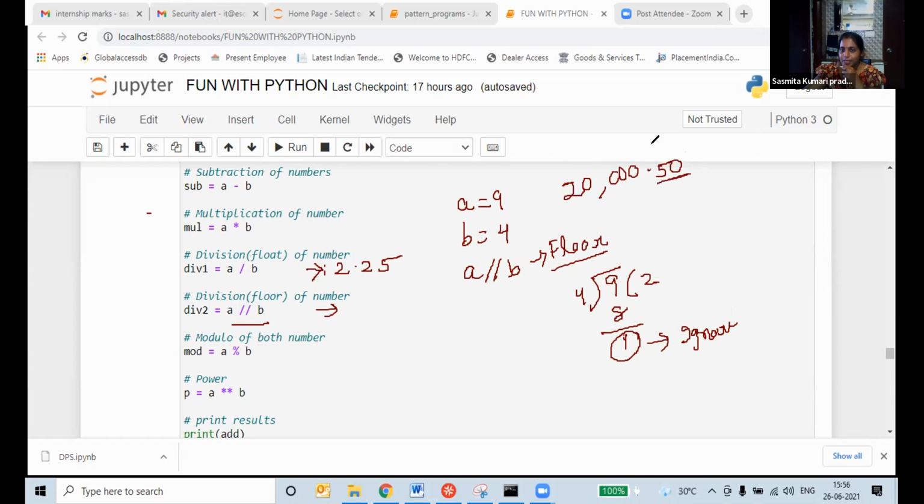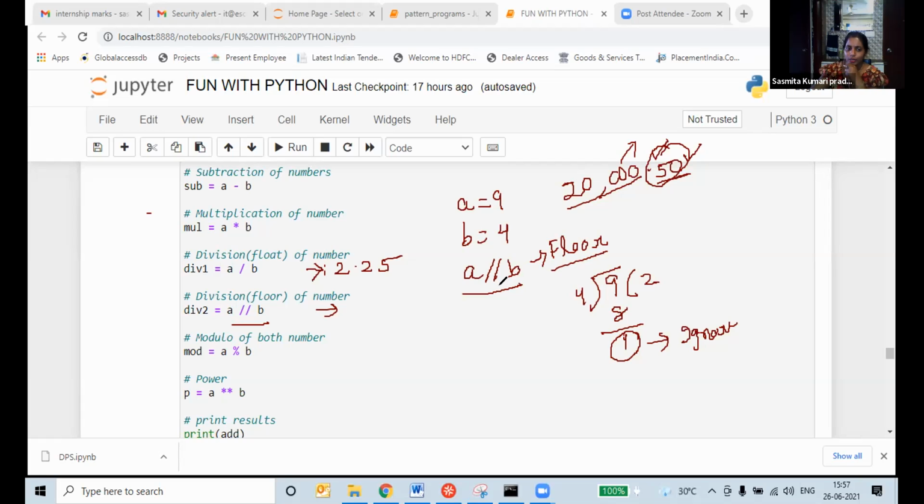This 50 paisa, what will the shopkeeper tell? Okay, 50 paisa I don't have. You take 20,000, give us 20,000. We will ignore 50 paisa. Yes or no? Sometimes it happens. So this ignoring part, we are ignoring by using this floor division in our computer.